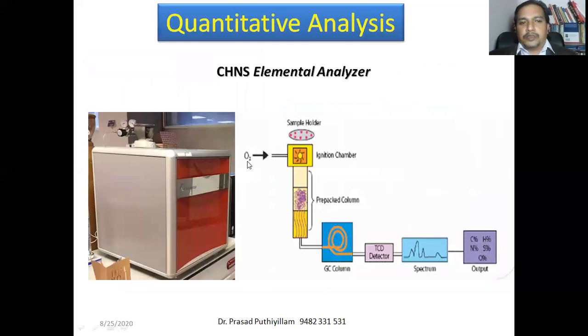Nowadays, we won't go for such methods, but we have a sophisticated instrument known as the CHNS elemental analyzer. C represents carbon, H hydrogen, N nitrogen, and S sulfur. We have to take the organic compound, and it will give the reading. The computer screen will display the percentage of carbon, hydrogen, nitrogen, sulfur, oxygen, whatever element is present there.